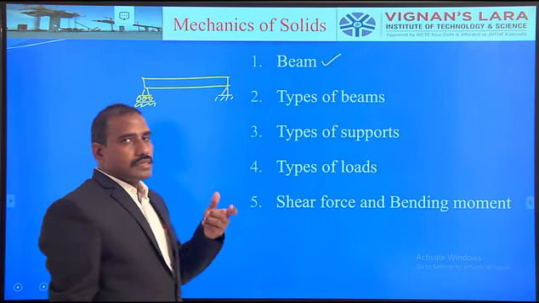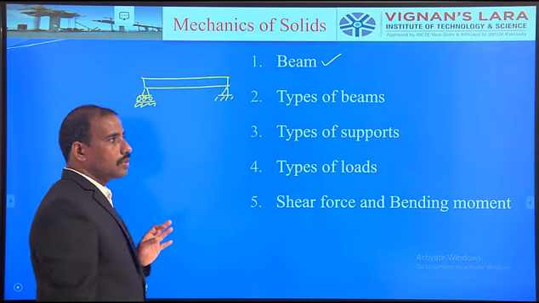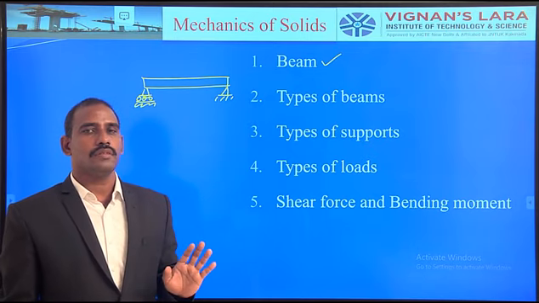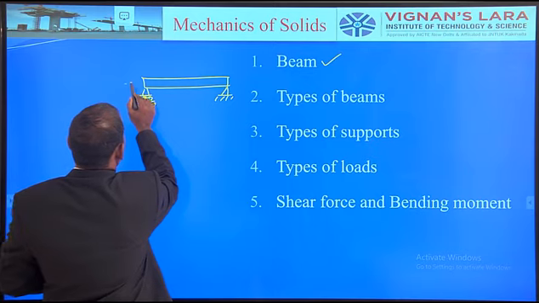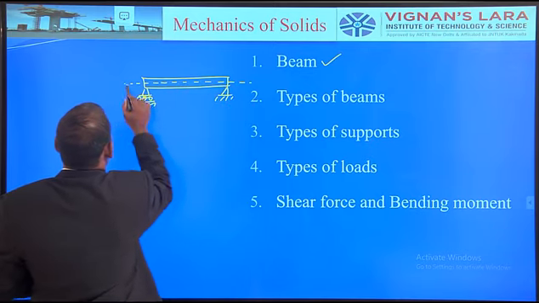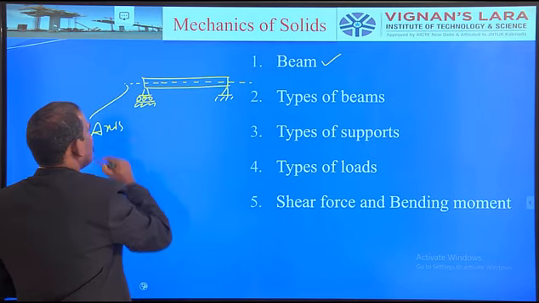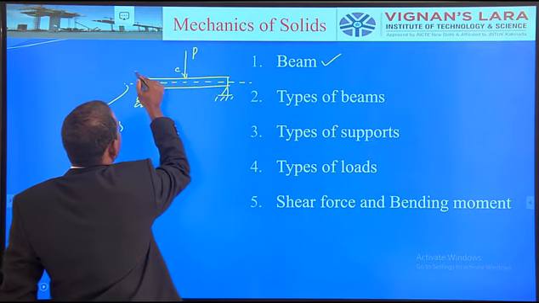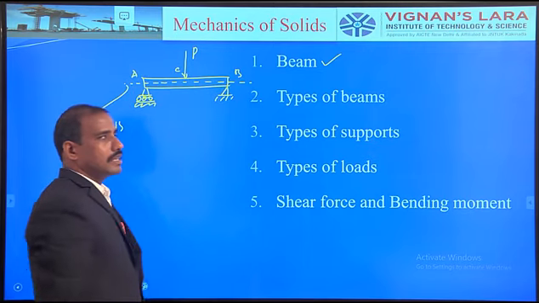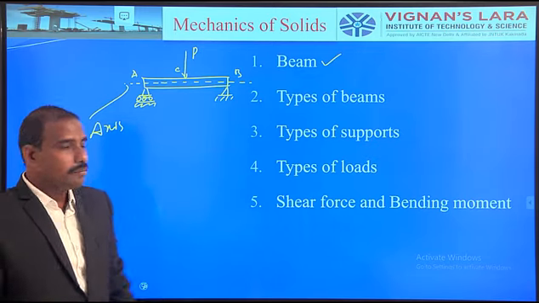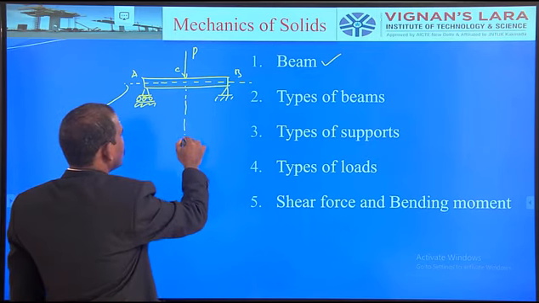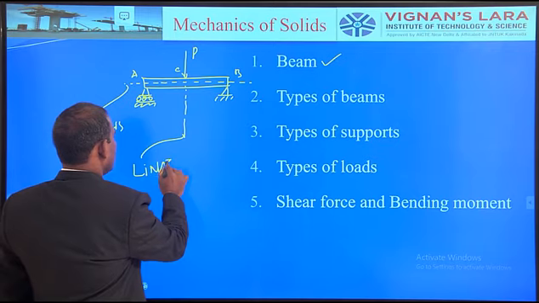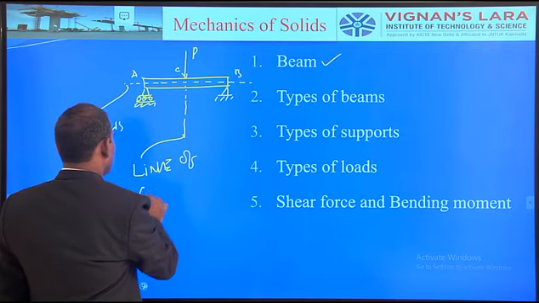If a structural member is subjected to transverse loads, transverse means the line of action of the force must be perpendicular to the axis of the structural member. Say this is the axis of the beam. Am I right? Suppose a force of magnitude P is applied at a particular point, say C. This is the end A, this is the end B. If you observe the line of action of the force with respect to the axis, this is the line of action of the force. This is very, very important.